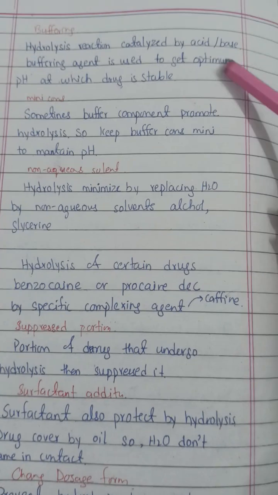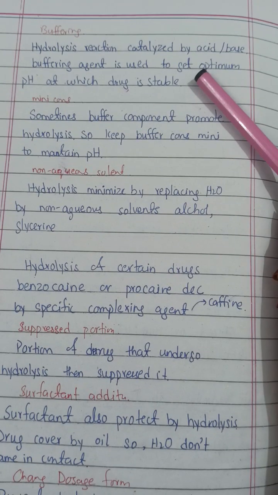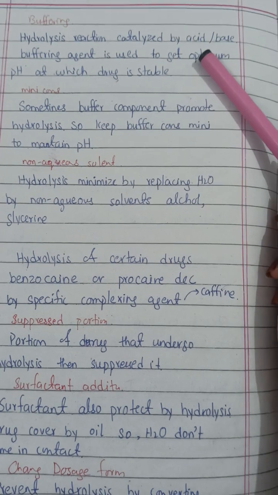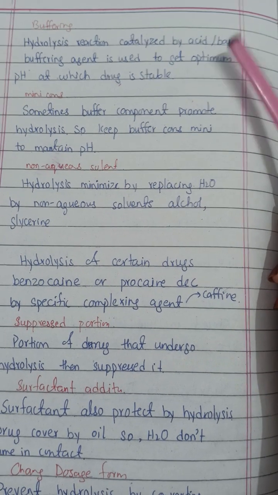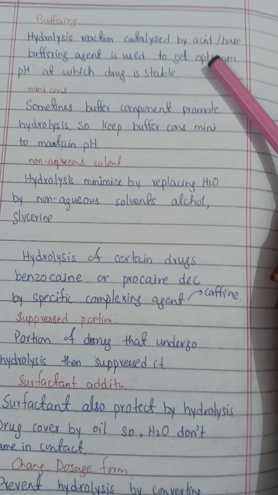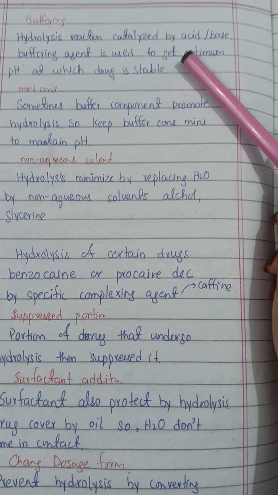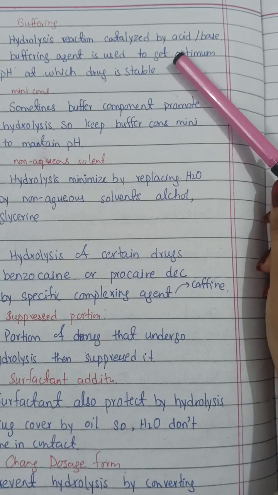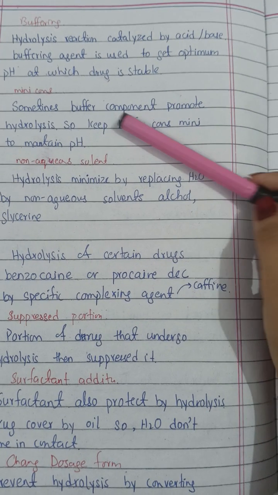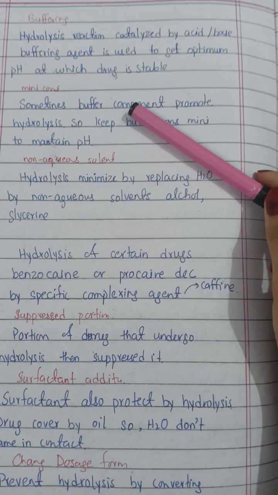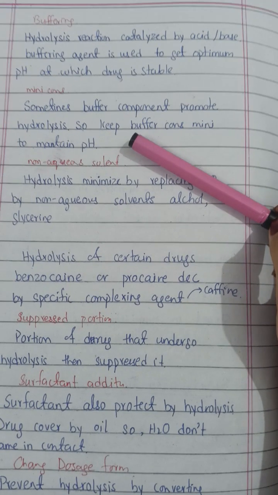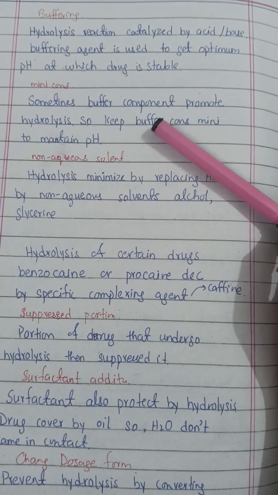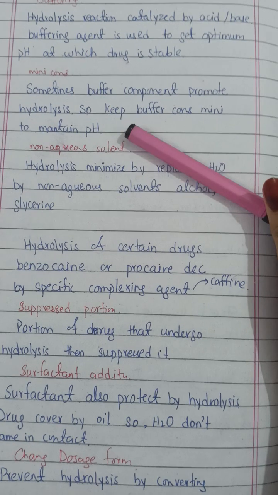First of all, we add a buffering agent. This buffering agent controls the catalysts, which can be acid and base, and we get the optimum pH. Now we should add a minimum amount of buffering agent, because if we add a large amount, this buffering component can promote hydrolysis. Therefore we should keep the concentration of buffer minimum, just enough to maintain the pH.